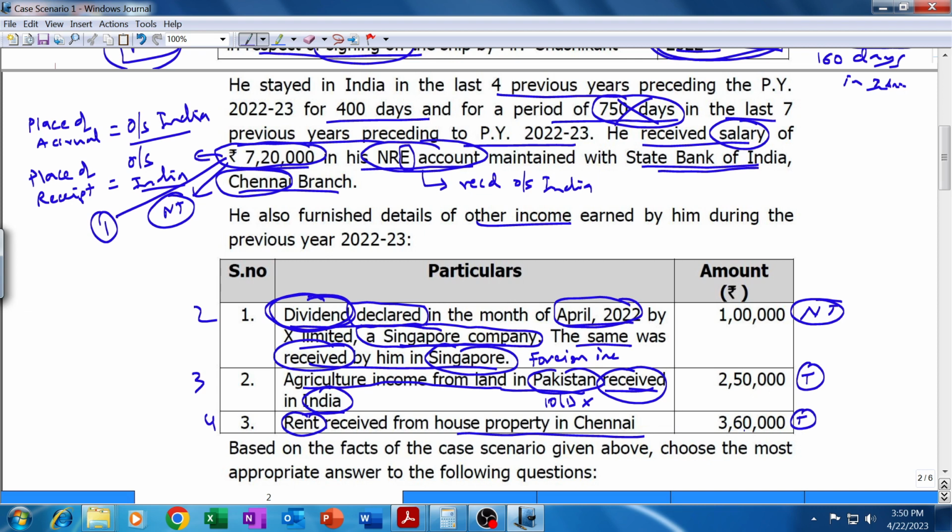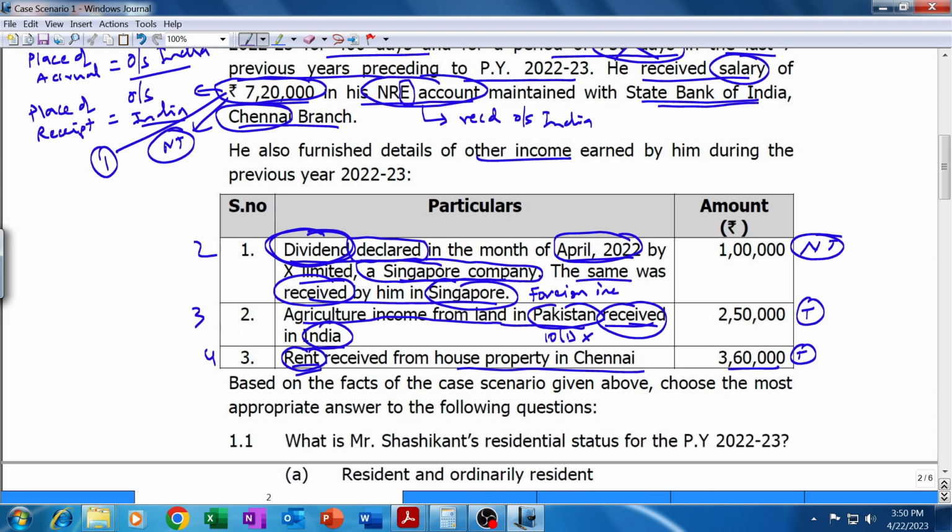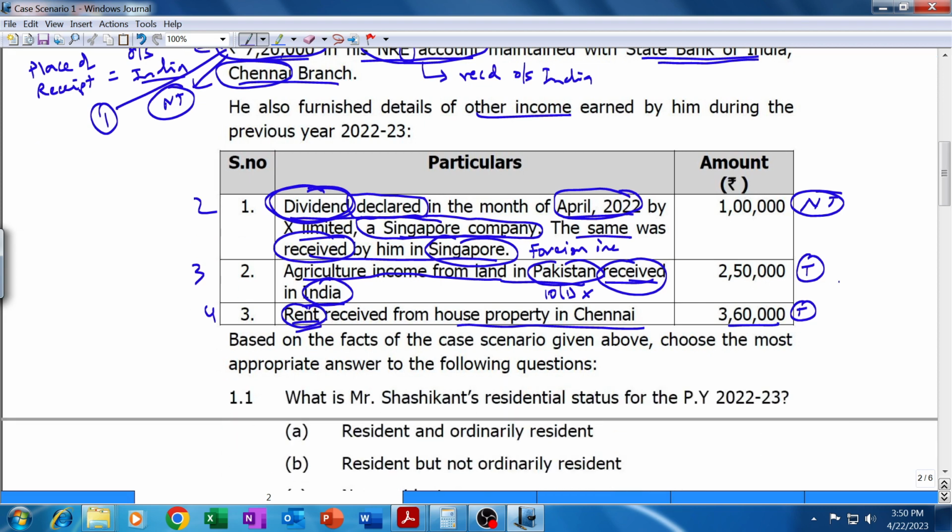However, what will be taxable will not be 360. 360 is the rent received. So we will have to convert it into income from house property. We know pretty well we will have to subtract 30% standard deduction, because 3,60,000 is the rent. Standard deduction will be 1,08,000, that is 30%, and the balance income will be 2,52,000. What will be taxable will be 2,52,000. This will be Indian income because it is accruing as well as received in India.